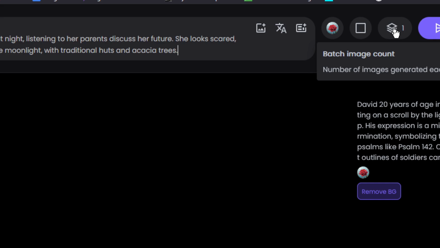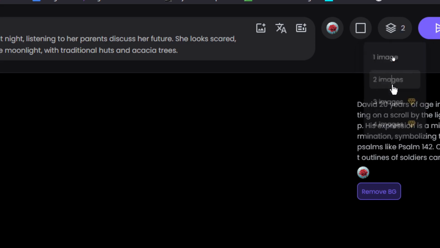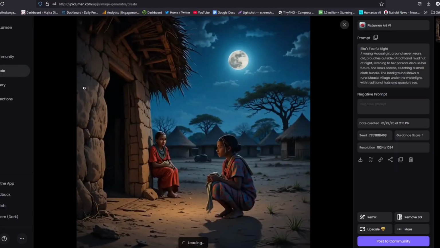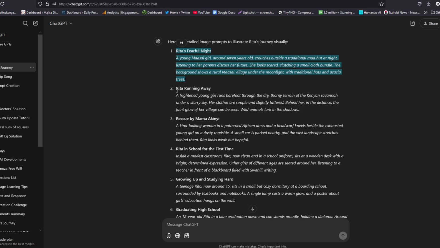If you click on this, you'll see you can generate up to 2 images per each prompt. So I'll choose the maximum, which is 2. If you go beyond 3, then you'll have to upgrade. So I'll choose 2 and then click on submit, and here we go. And look at those images, very stunning images. So let's go ahead and select the next prompt. This is prompt number 2.